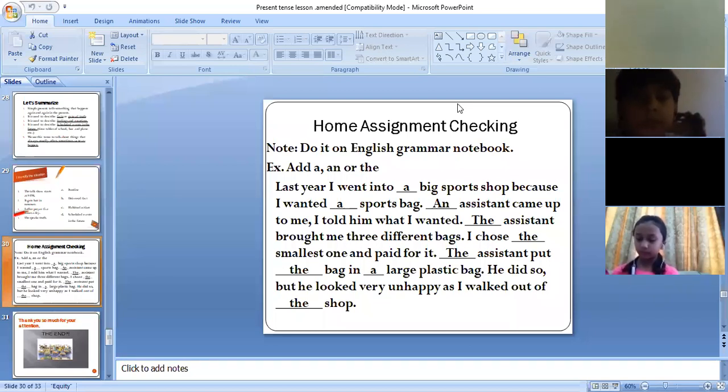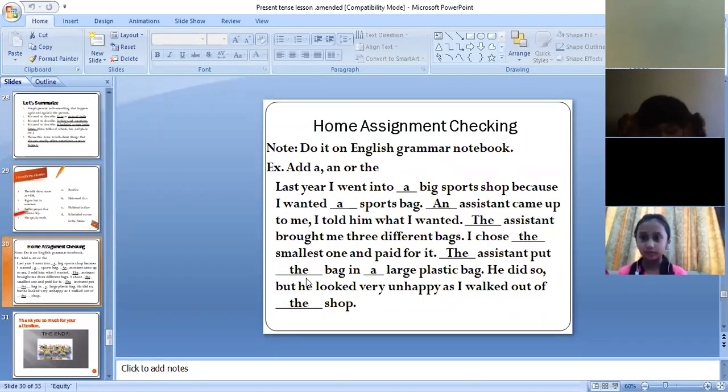I chose the smallest one and paid for it. We have used the before smallest. Yesterday, if you remember, I told you about the uses of the. One use of the is with a superlative degree; we use the before it. Now again, the assistant, as it was mentioned before, put the bag.